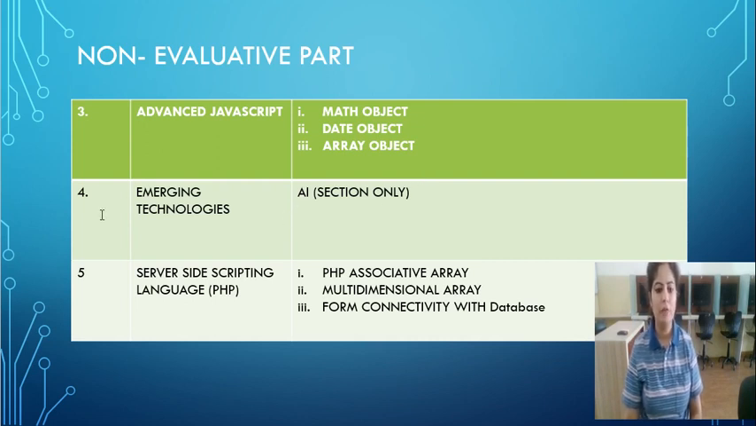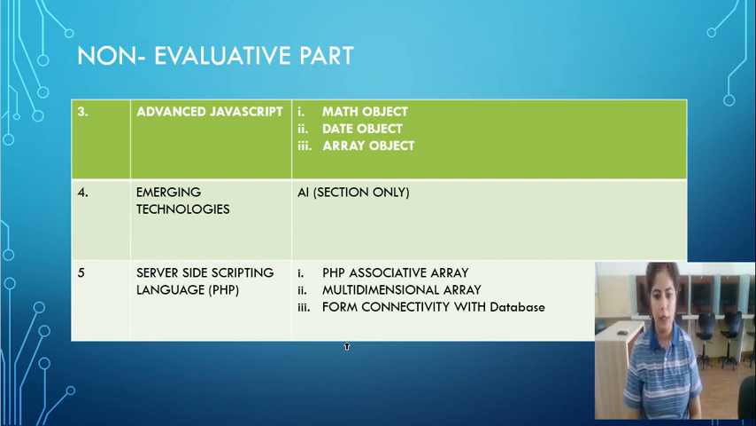Next, they have made changes in the fourth unit, emerging technologies, and they have omitted the AI section, the artificial intelligence section only. In the fifth unit, server-side scripting language, PHP, they have omitted these three parts: PHP associative array, multi-dimensional array and